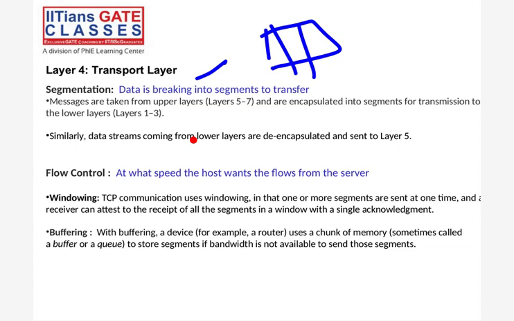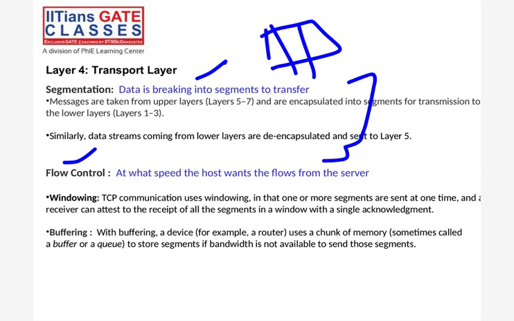The second one is flow control. Flow control means at what speed the host wants the flow from the server. The server speed is high or your client speed is low, right? So communication is there, and we have to maintain the flow of segments also. We can't send segments at high speed if the server is not able to handle it, or maybe the client is not able to receive that many segments. So data will be lost. We have to maintain the flow of segments so that every single bit can be received and the data will be correct. That's what I am saying.